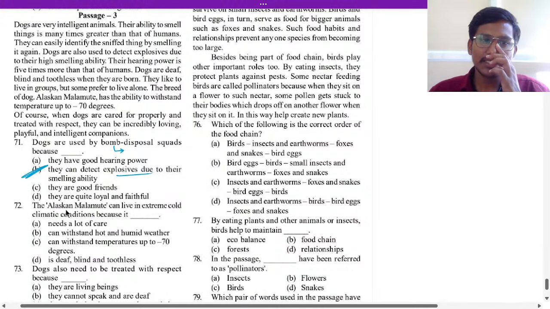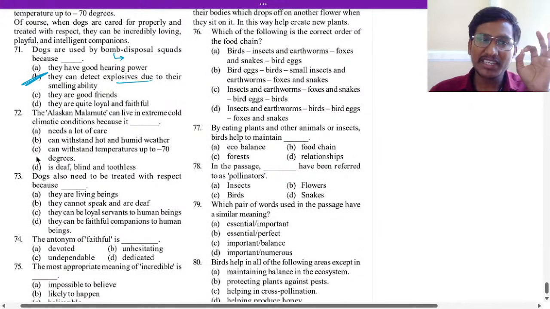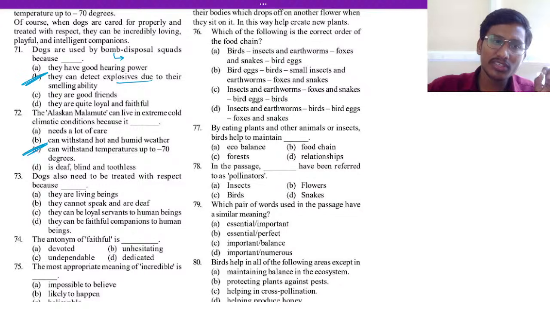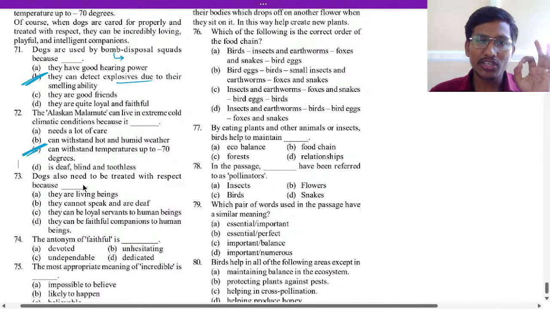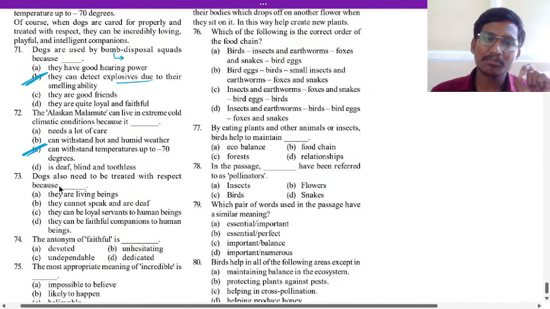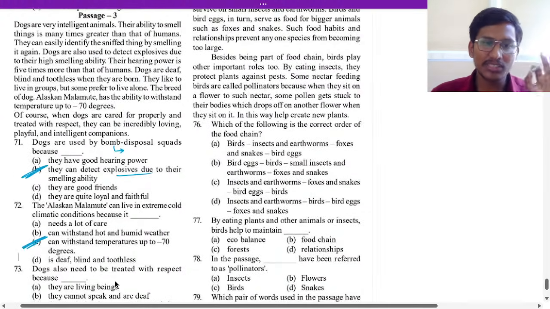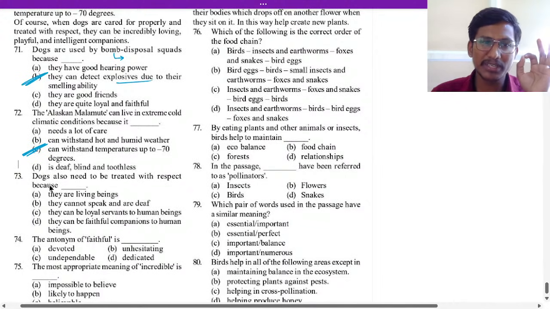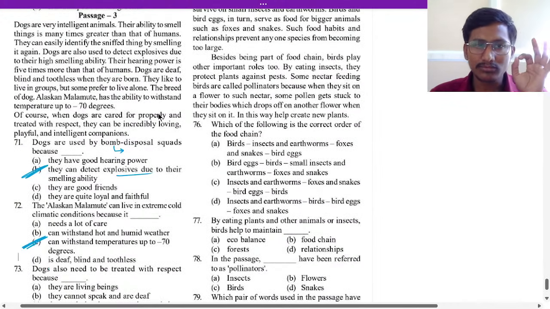Yes, so it can withstand minus 70 degrees. Option C is the answer for 72. 73, dogs also need to be treated with respect because they can be loyal servants to human beings, right? They are faithful companions to human beings. So what will be the answer here? Let us see the passage.